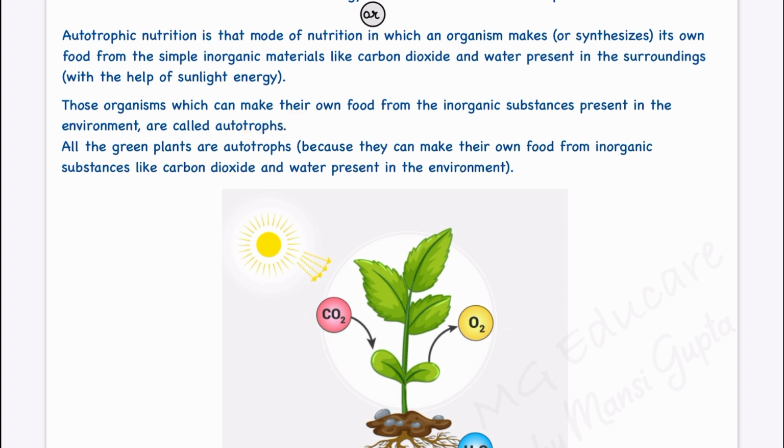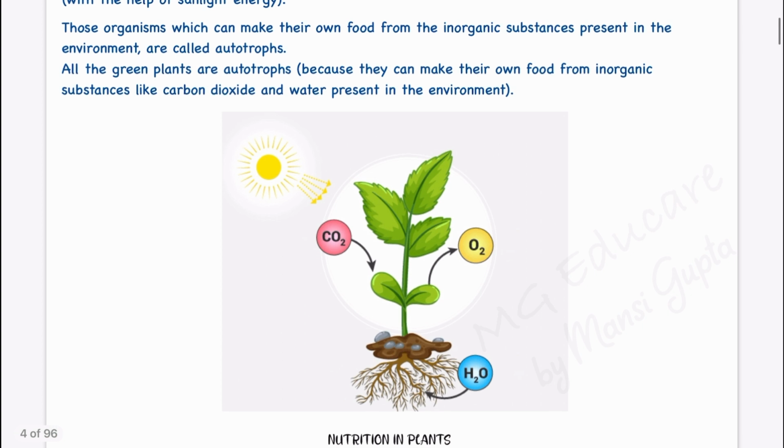So, plants are autotrophs, which make their nutrition by themselves, and that is the autotrophic mode of nutrition. Clear? All the green plants are autotrophs because they can make their own food from inorganic substances, as I told you, like carbon dioxide and water present in the environment.